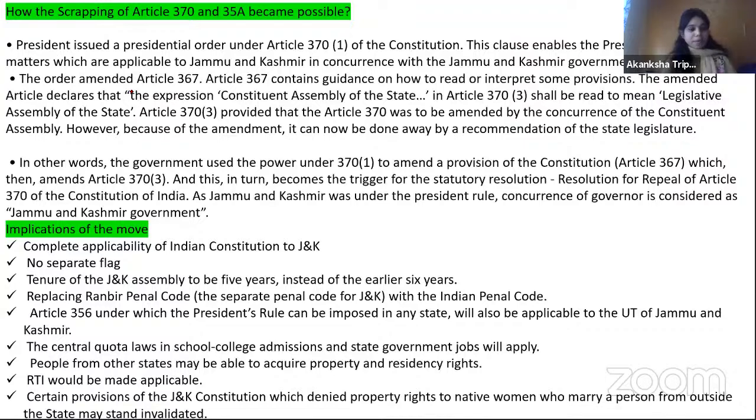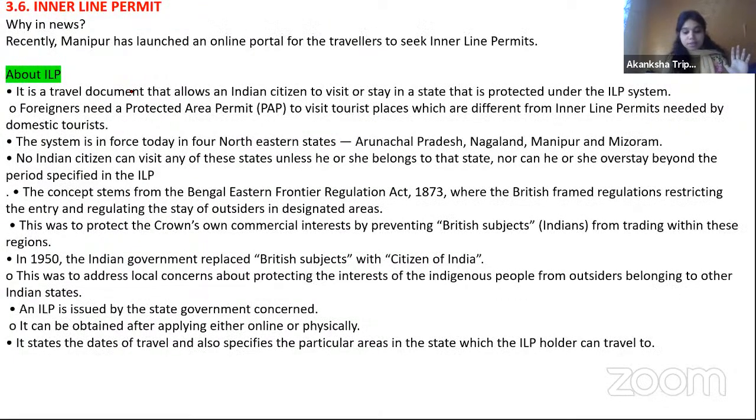Okay, so implication क्या है इस move के that we have seen. Next, we have only 5 minutes, so अच्छा. So rest of the topic I will cover maybe in the next class. So अभी क्या है, another topic is the inner line permit.